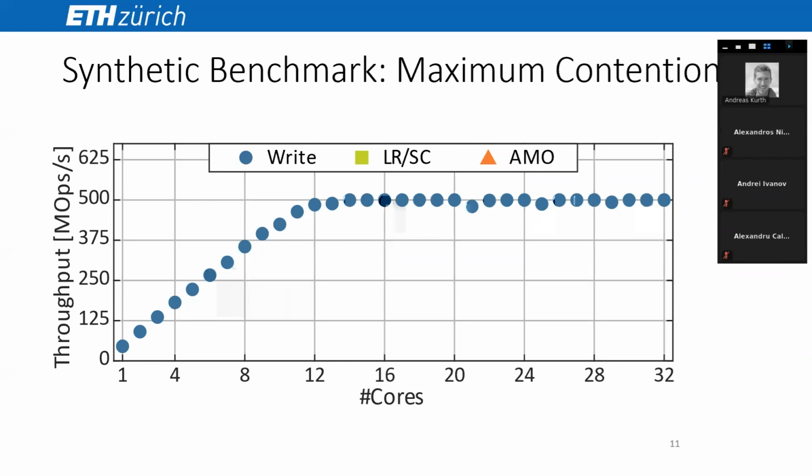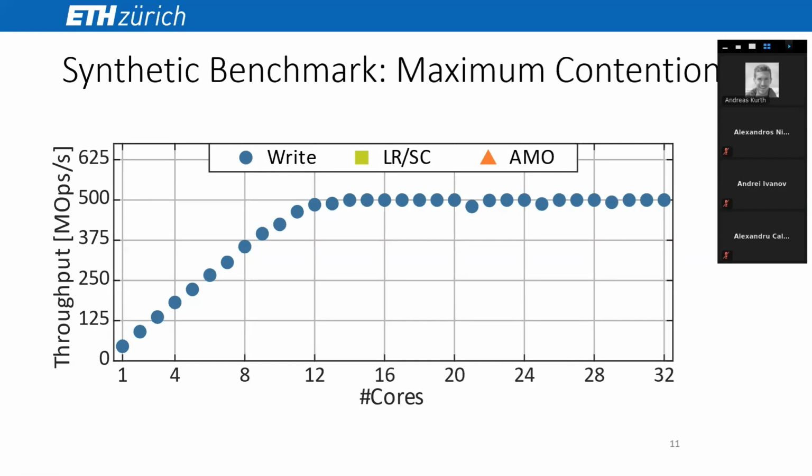To tie back to our introductory example with the Intel processor, we are first interested in how the ATUN performs under worst case conditions. So on the x-axis, you again see an increasing number of cores, and on the y-axis, you see the throughput of the system at 1 gigahertz. With only writes, the blue curve here, we find the roofline of the platform.